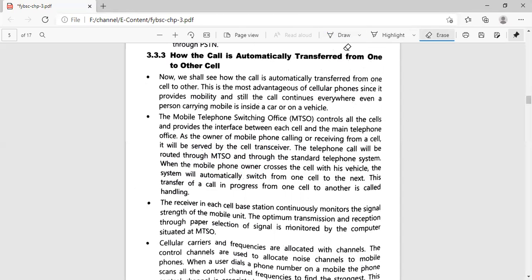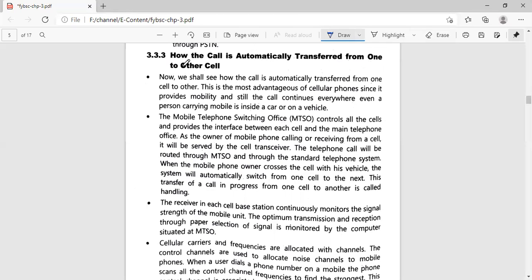Now, the next thing is how the call is automatically transferred from one cell to another cell. The very basic name of this is handoff. Okay, the concept of handoff. Now we shall see how the call is automatically transferred from one cell to another.